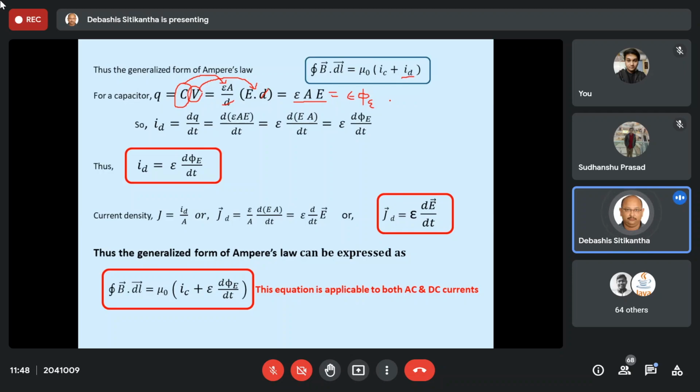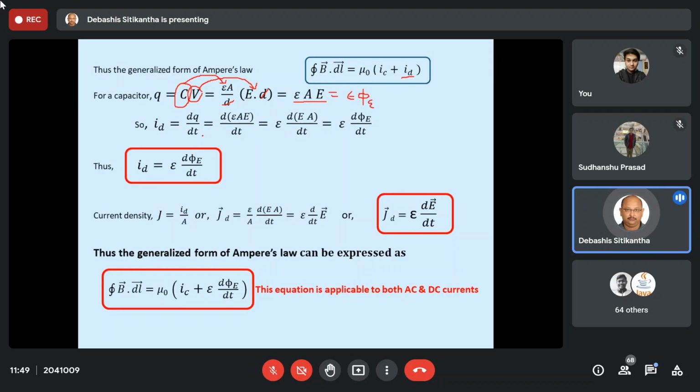So Q is equal to epsilon phi E. Now what is ID? ID can also be written as dQ by dt. Now we know that there is no charge flowing through the gap, so how can we write dQ by dt? Since in the entire expression while applying Ampere's law we have a conduction current, and ultimately we come to know that it is the displacement current, that is the reason why we assume that ID is equal to dQ by dt.